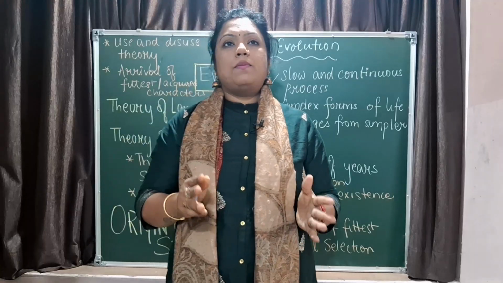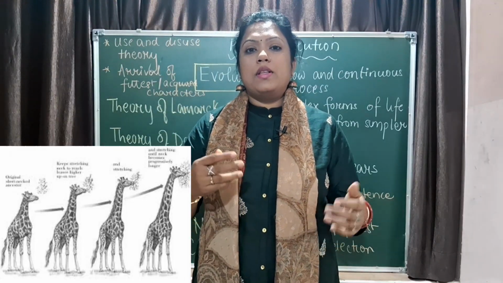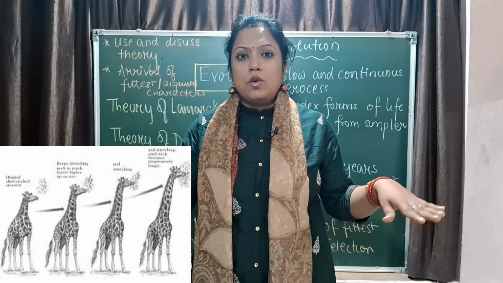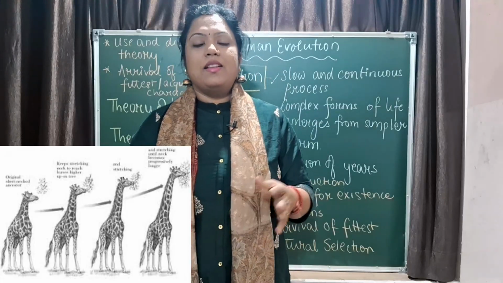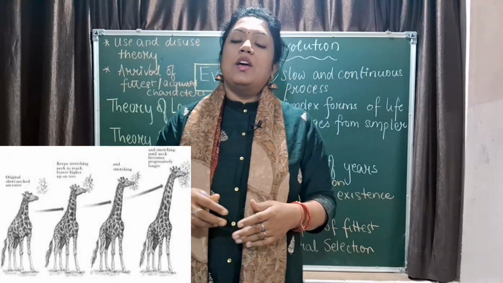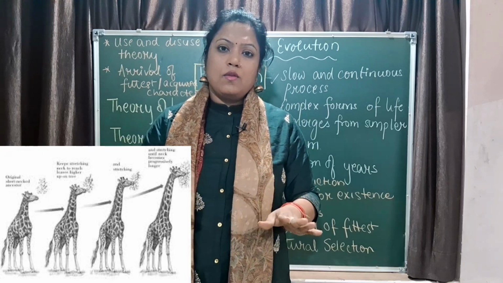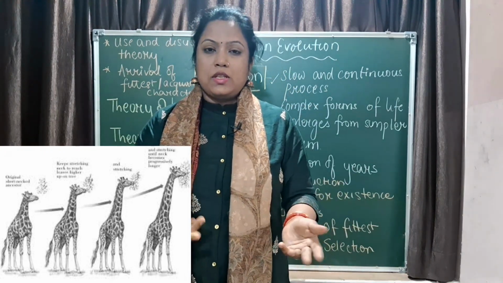Like Lamarck explained the evolution of giraffes. According to him, when the giraffe started evolving, the vegetation which was present on the lower strata got over because, you know that they are vegetarians, right? They eat grass, herbivores. So the entire area, that lower vegetation, was over because of continuous eating of the vegetation.